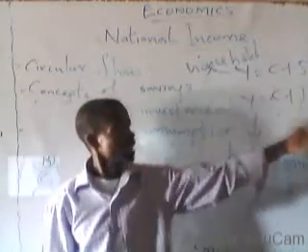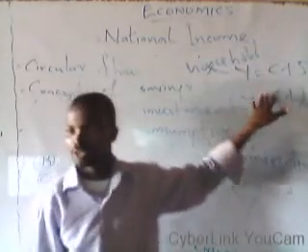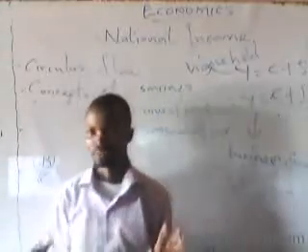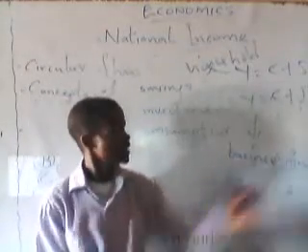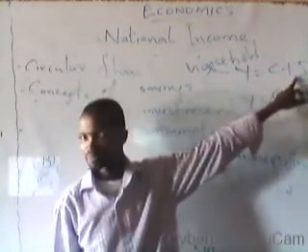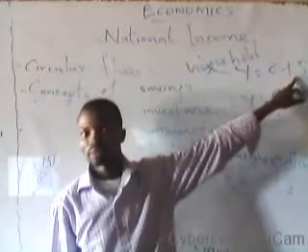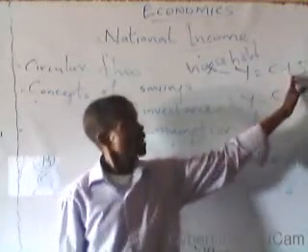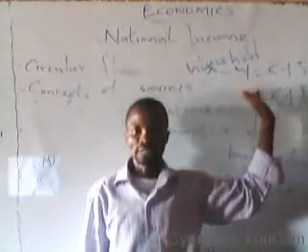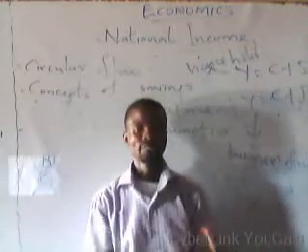So in as much as we said initially that the household sector does not engage in any productive activities, the basis for investment does not come in. So this is the way in which the household sector usually makes use of its income.